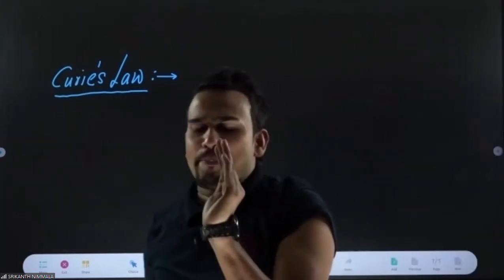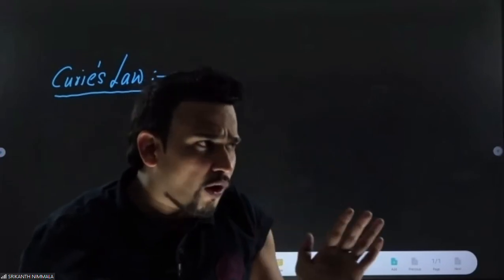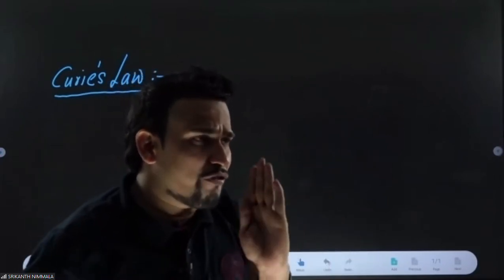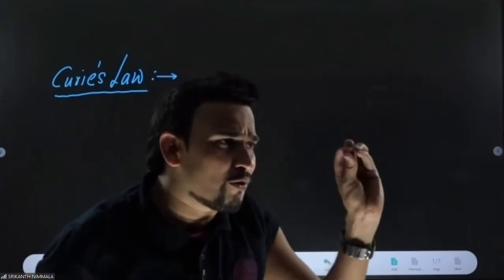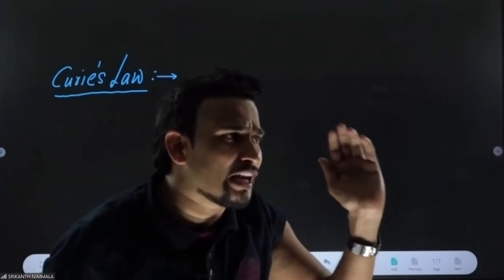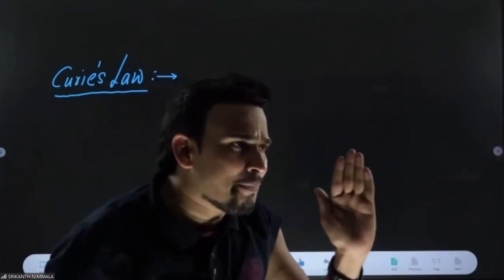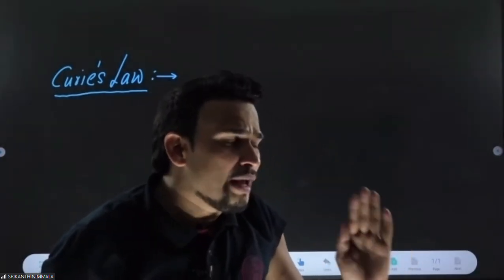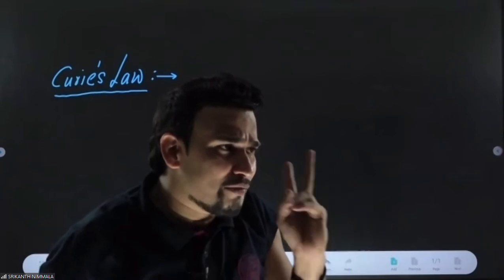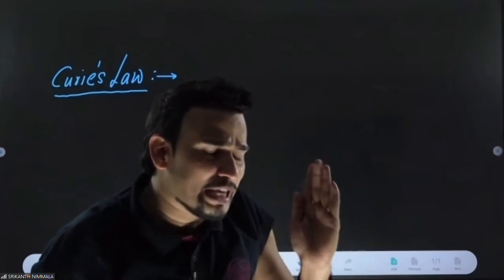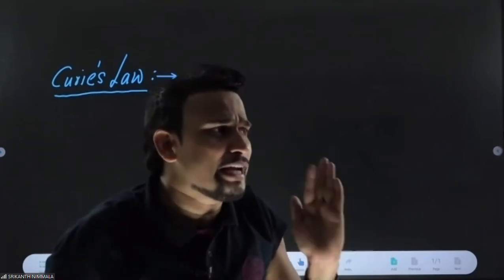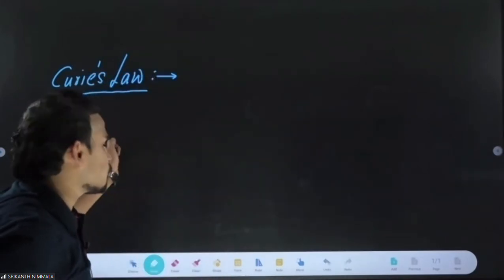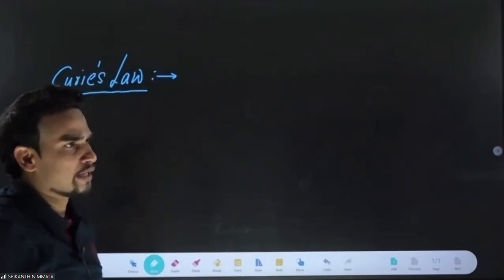It is applicable only for paramagnetic material. This is the first question which is asked: for which of the following materials can we use Curie's law? Only paramagnetic material. Very, very important point. You cannot apply it for anything else. You have to apply Curie's law only for paramagnetic material.